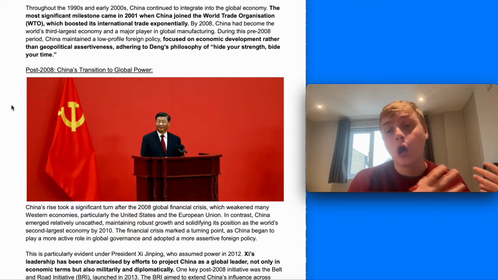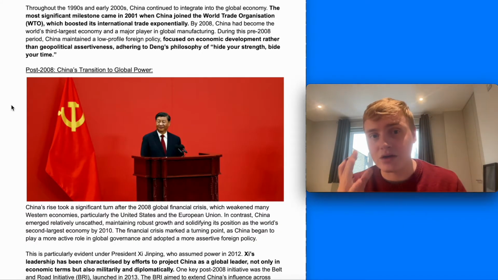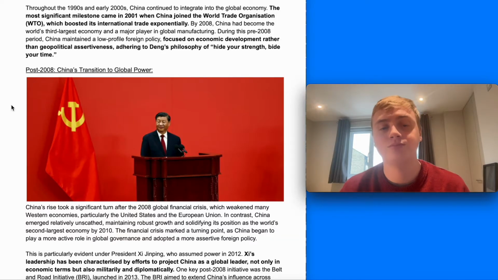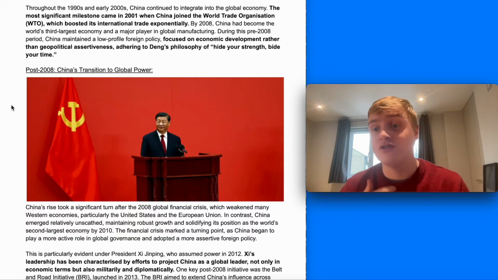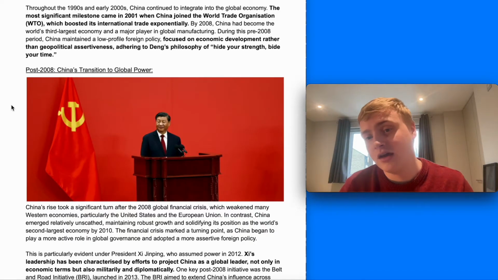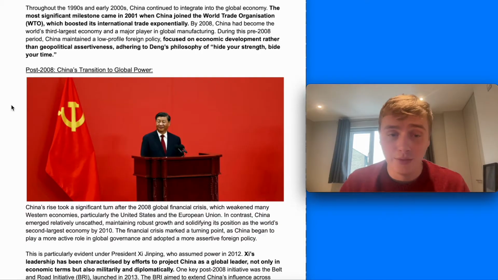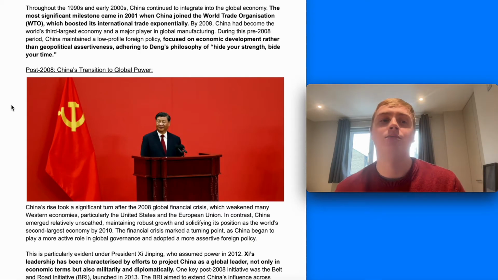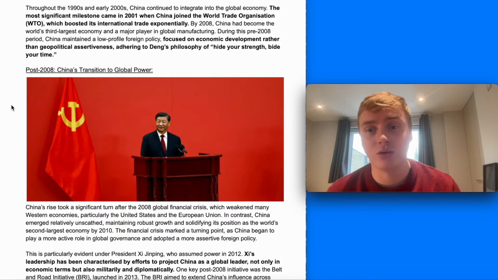China did maintain a low-profile foreign policy in this period, and this was very much intentional. Deng's philosophy was hide your strength, bide your time. It was really focusing on developing economically and becoming a big economy before seeking to exert itself, because it thought if it sought to exert itself too early on, then it might be shut down by the United States in particular. But by not challenging the United States geopolitically, under Bill Clinton it was let into the World Trade Organization and allowed to grow, which is crucial to its growing economy and consequent ability to exert power.